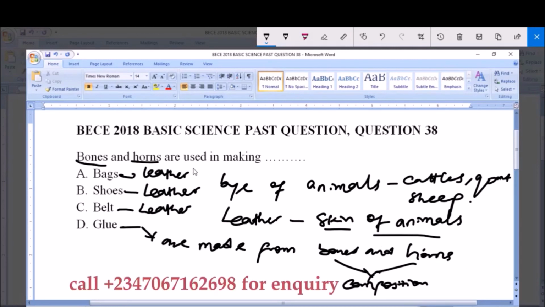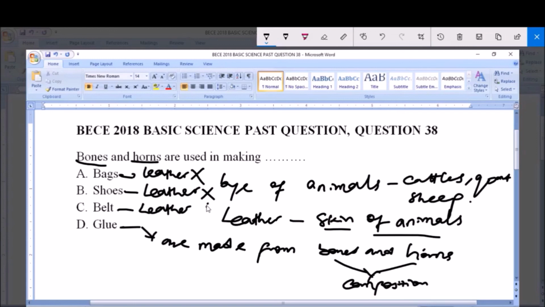Like I said, bags are not made from bones and horns, they are made from leather. Shoes are not made from bones and horns, they are made from leather, and these leathers are gotten from the skin of animals. Likewise belts, but then glue is made from bones and horns. So our answer to this question is D, glue.